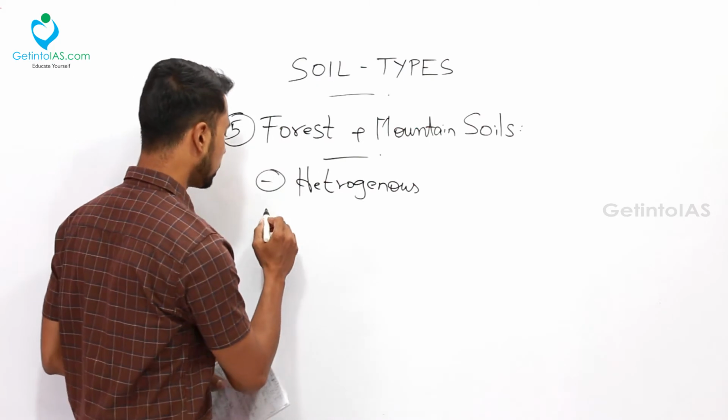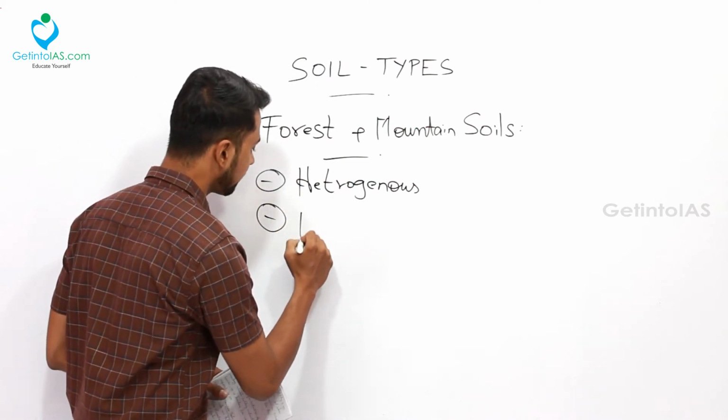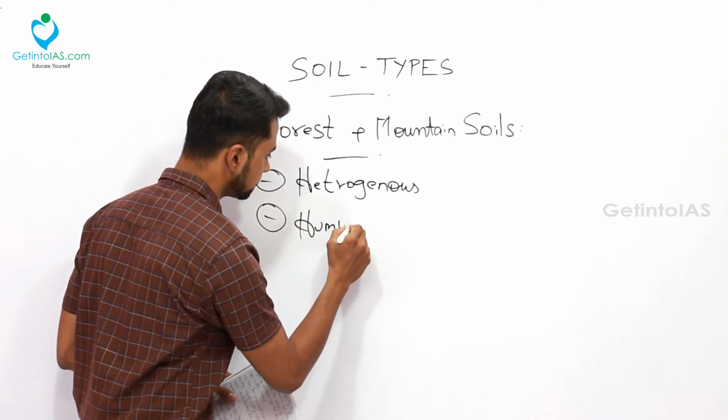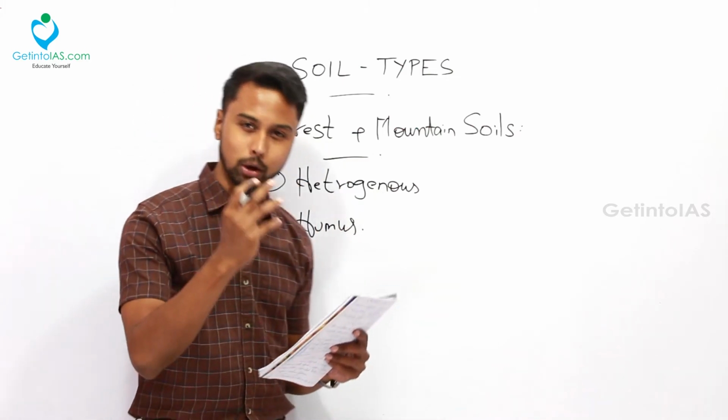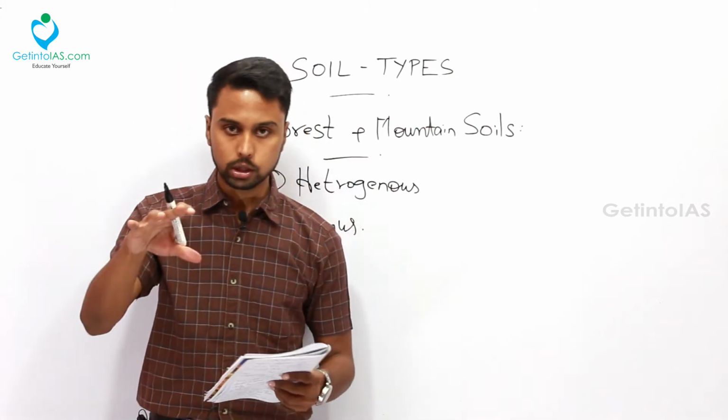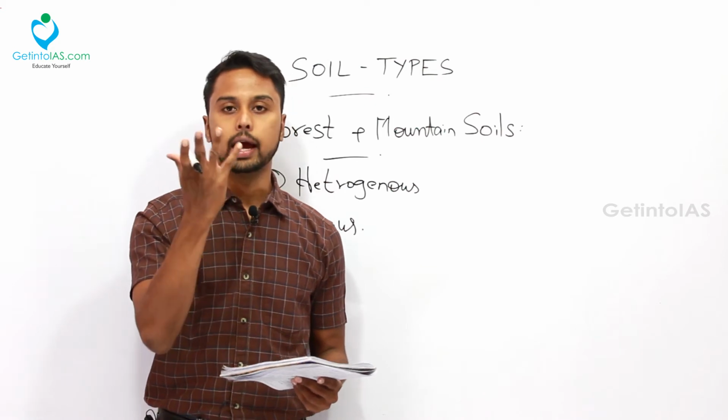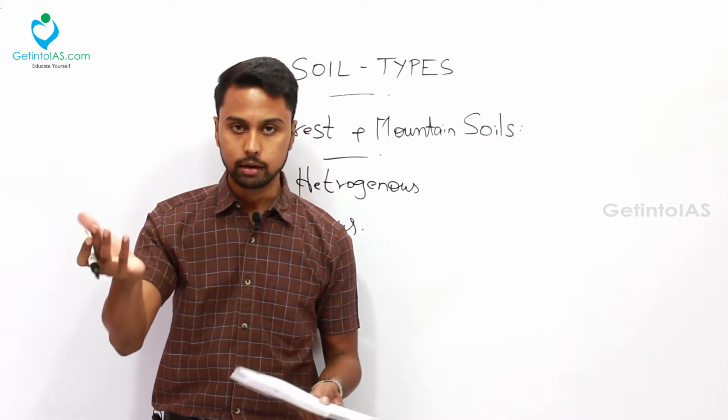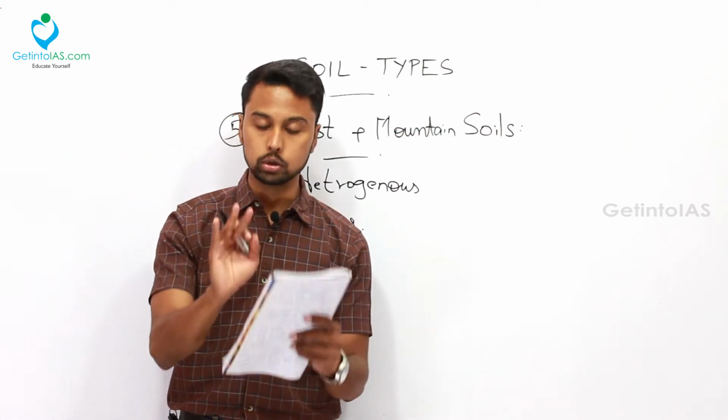Also, these soils are very rich in organic matter, so humus. Since these are found in forests and mountains, they will be full of trees. So all the fallen leaves and the excreta of wildlife animals will mix in, and it is good in humus.